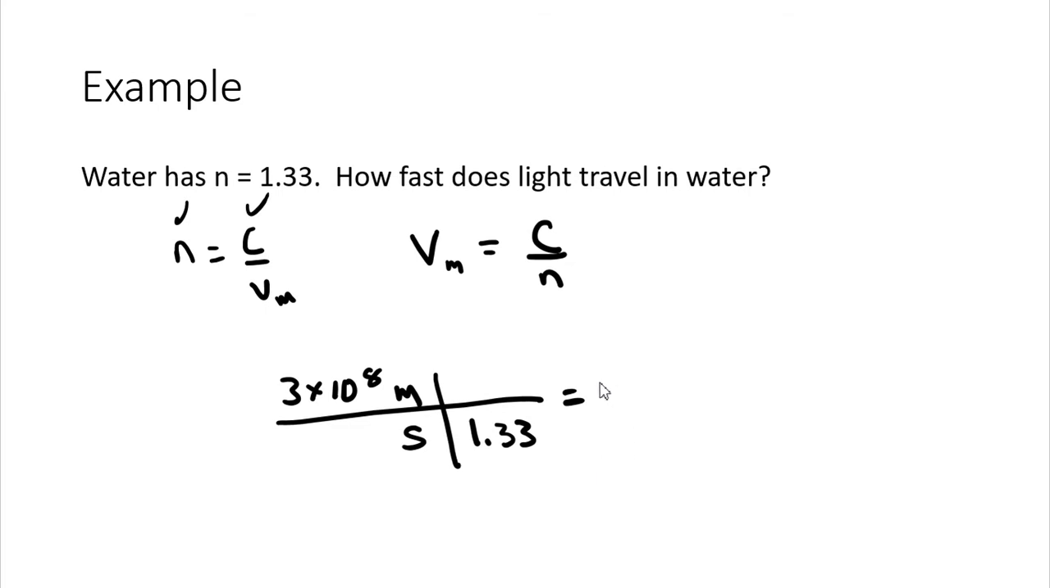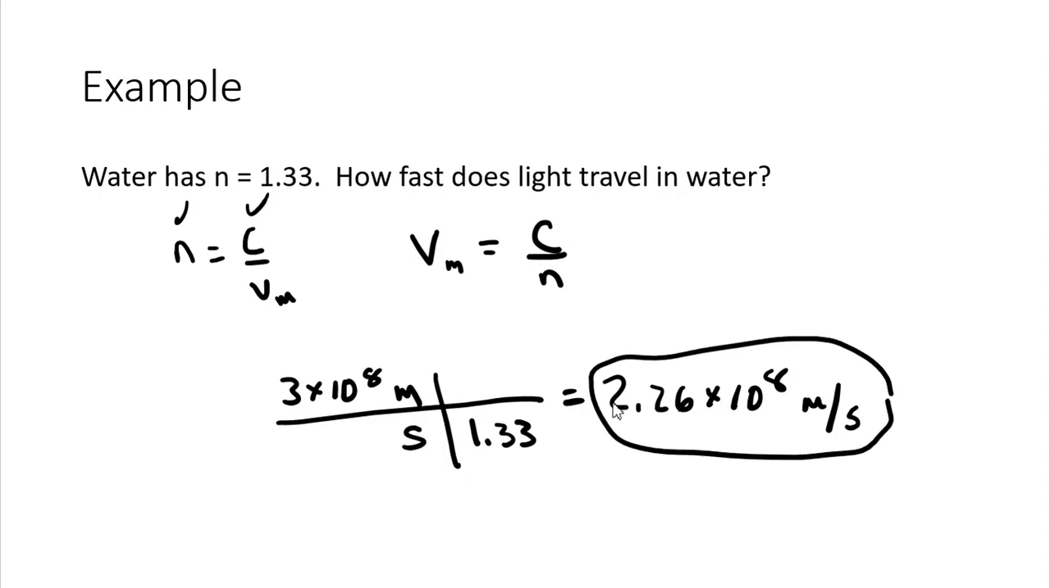And with some rounding in there, and of course a lot of the time we're going to have to round, I get 2.26 times 10 to the 8th meters per second, and that's how fast light travels in water, because water is a more dense material. It slows down the light as the light is trying to pass through.